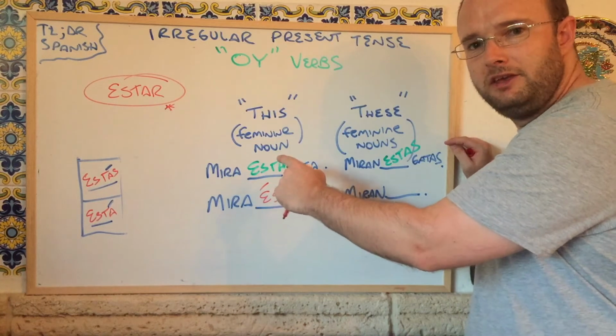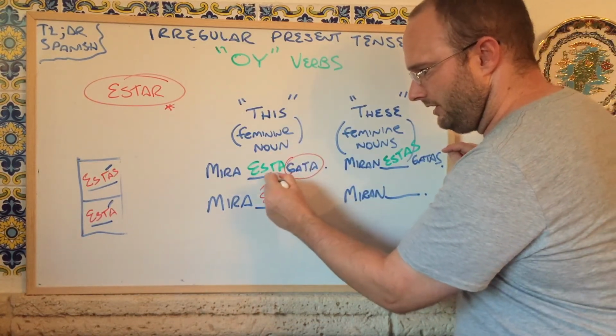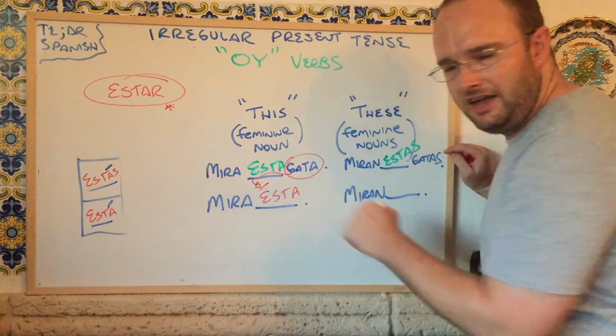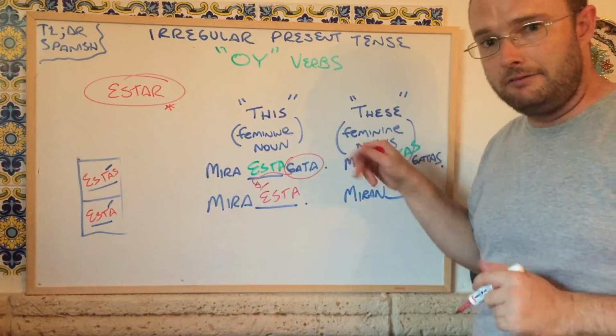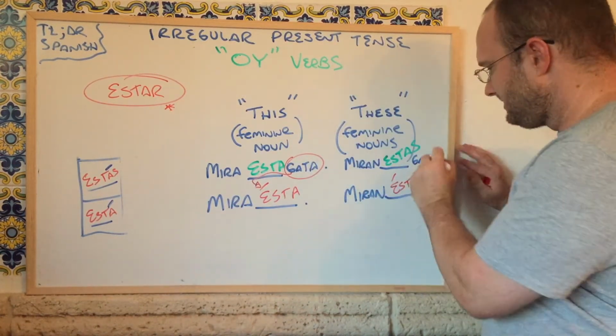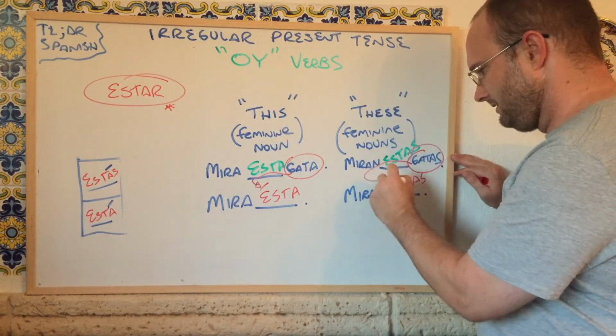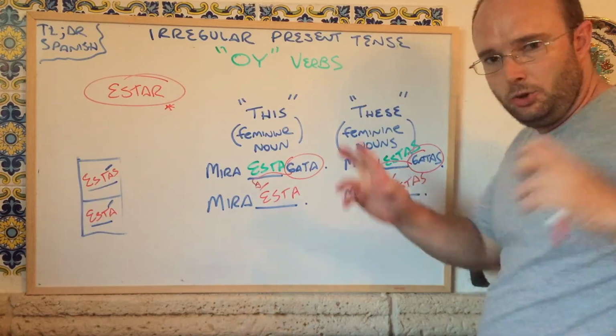The way that I like to think of it is you're taking out this word gata, so it just kind of becomes the accent mark. So you're saying, look at this, or look at this cat. Same thing over here. Miran estas. Accent mark there. I like to think of it as gatas is now becoming an accent mark. Look at these cats. Look at these.